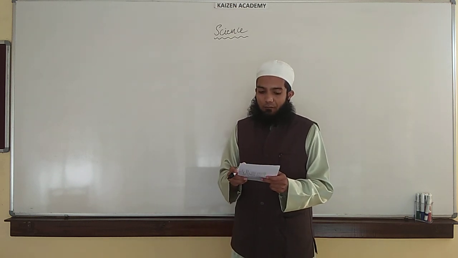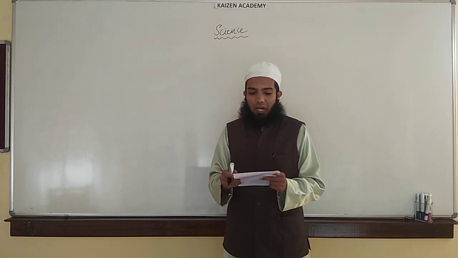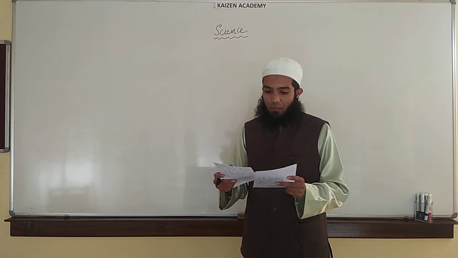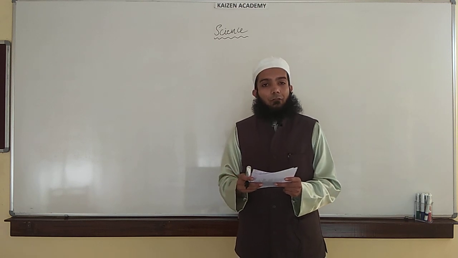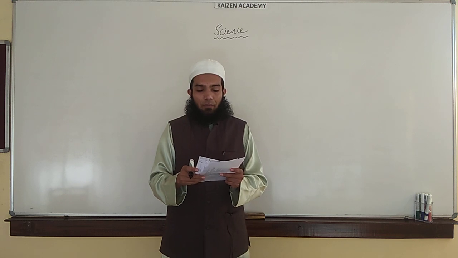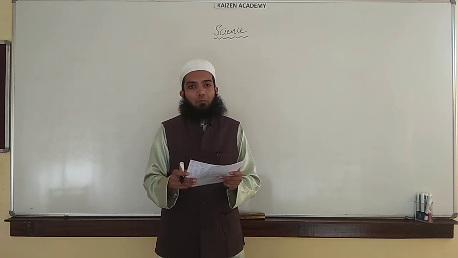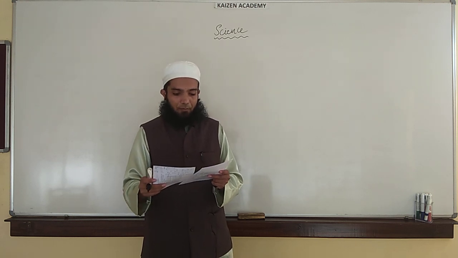Part 1 consists of chemical reactions and equations, the first chapter. Part 1 consists of 8 chapters, part 2 consists of 8 chapters.